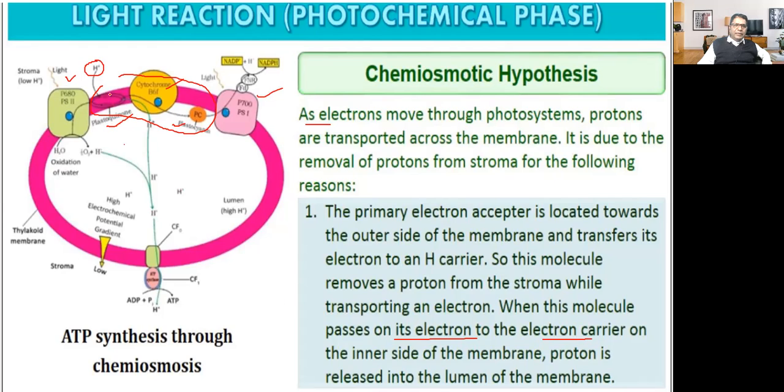So there are many electron carriers here. They are transporting electrons from one area to another, from one cytochrome to another. When they are transporting electrons, they also need a hydrogen acceptor, and they are transporting hydrogen inside into the lumen.